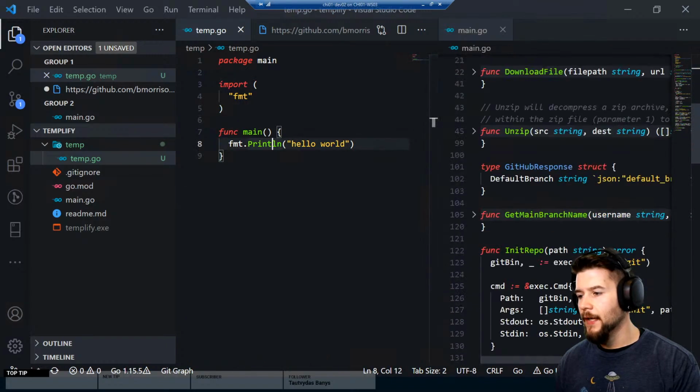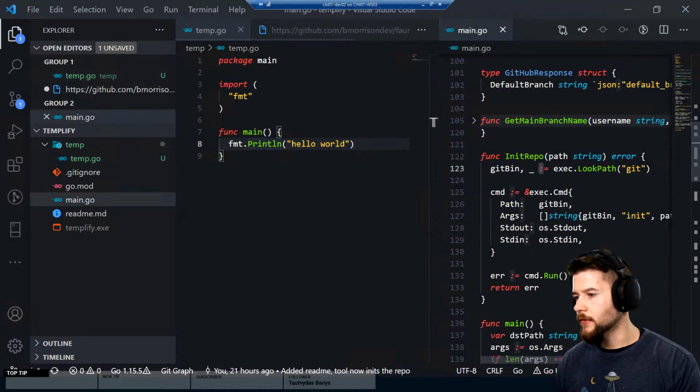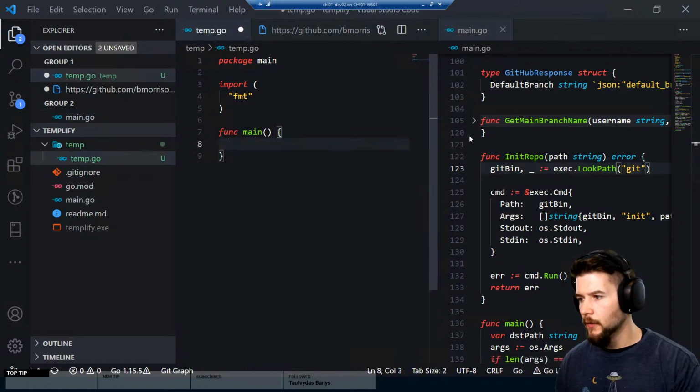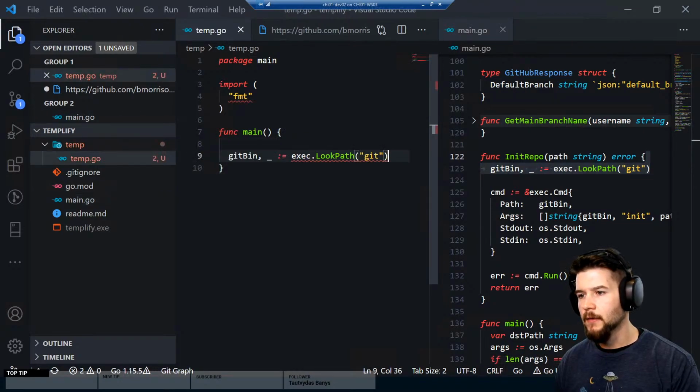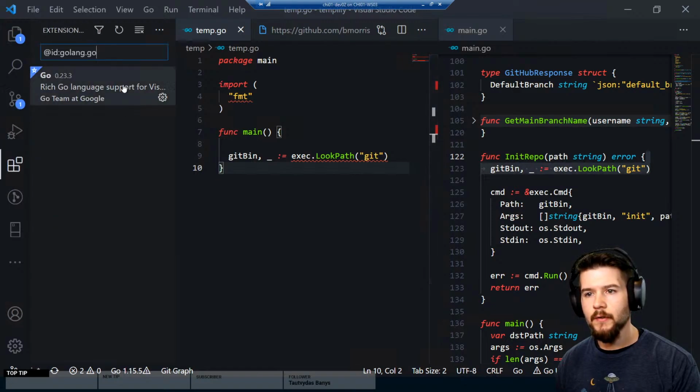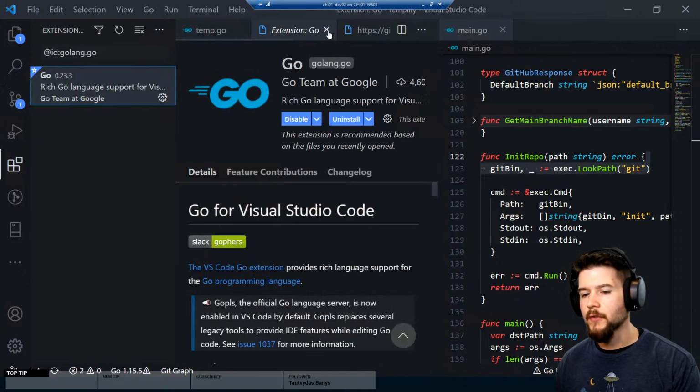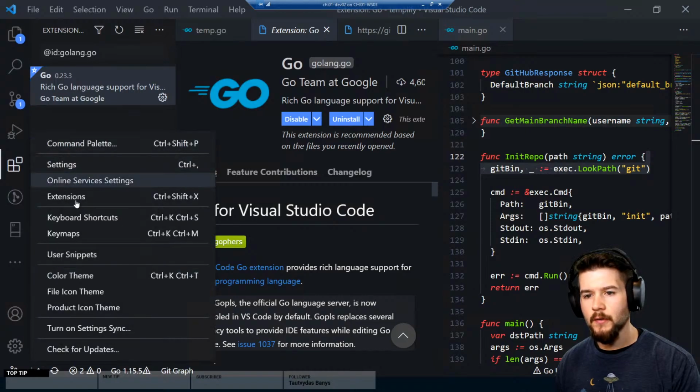All right, so I have this initialize repo, and it's using some code that's basically checking to see if this path exists. So what I'm going to do inside of here is I'm going to copy over this exec.LookPath, and I need to get these plugins installed. Go disable, uninstall. Let me try restarting VS Code.